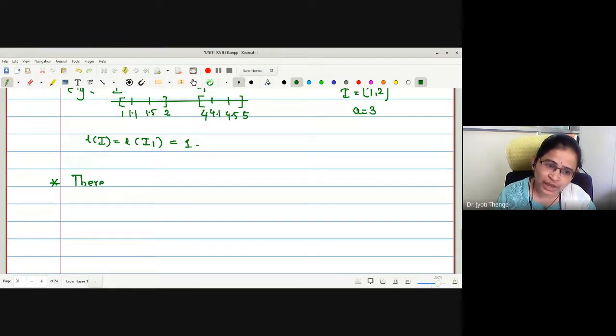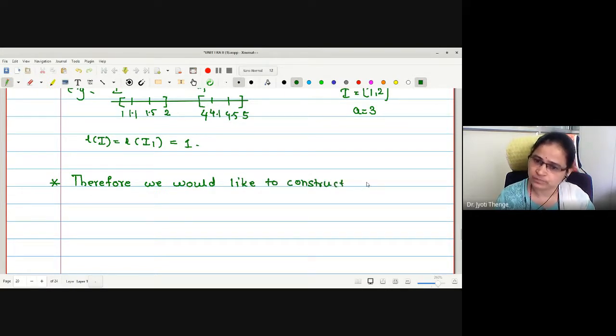Therefore, we would like to construct a set function m. Is it a set function? Na? A set function m which assigns